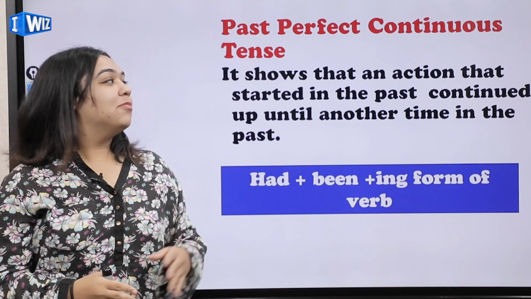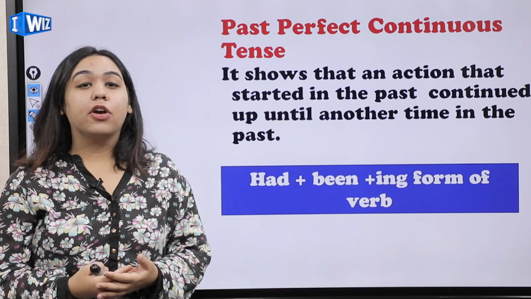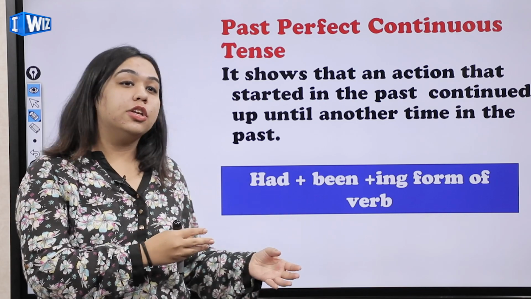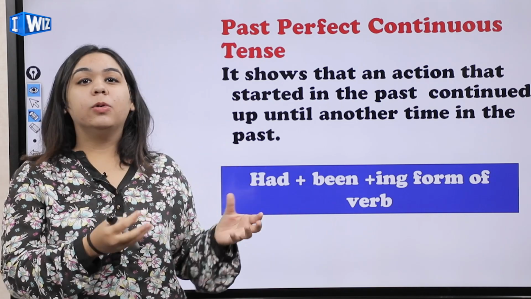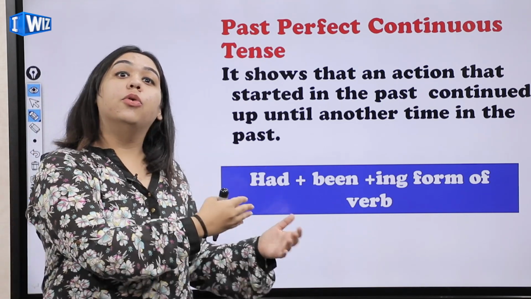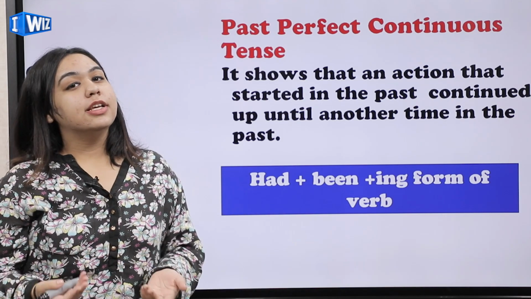So by this time you must be clear, when we are talking about continuous, it means something that is continuing. So in the past, जब past में कोई चीज़ एक definite period के लिए continue होती रही, that's when you are going to use this tense.